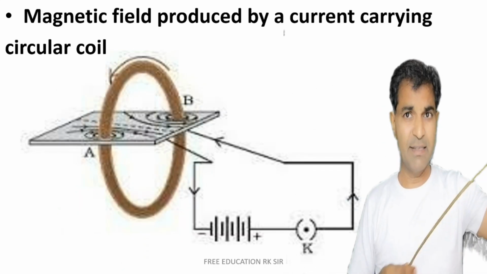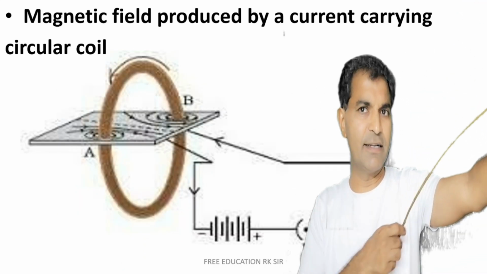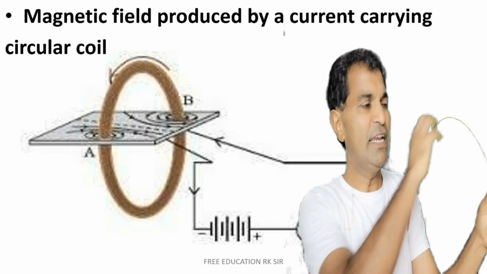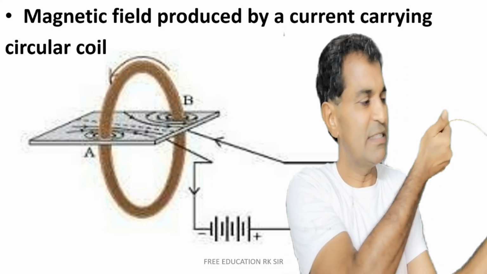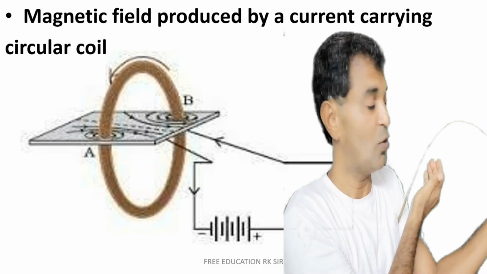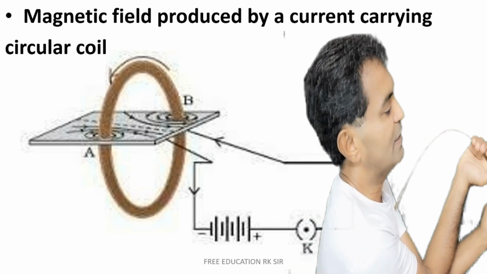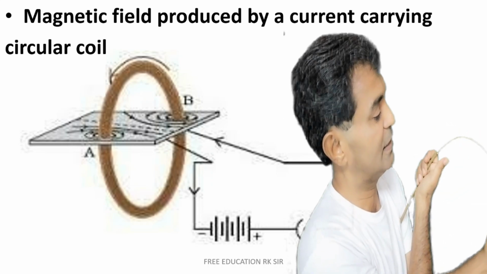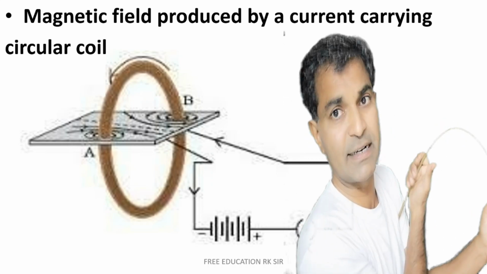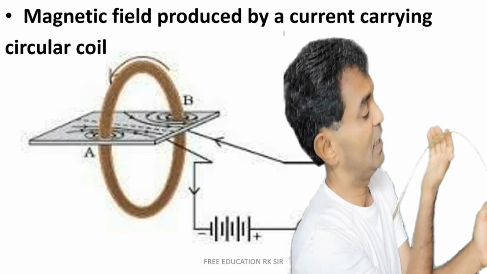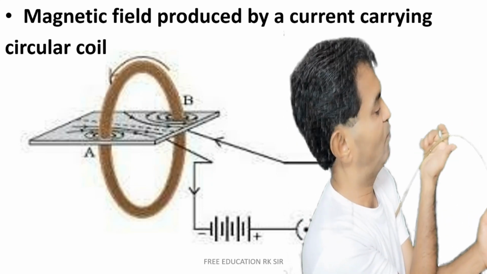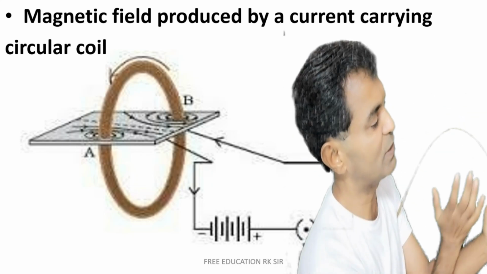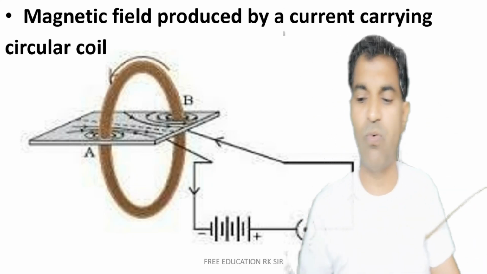Now, if there is a straight conductor, and we go on bending this straight conductor, what will happen? It will have a ring-like shape. Suppose this is the direction of current, then according to the right hand thumb rule, this will be the direction of magnetism produced by this electric current. So if it is circular in nature, it is very easy to find that the direction of magnetic lines of force can be given with the help of the right hand thumb rule, right? So this will be the direction of magnetic lines of force.